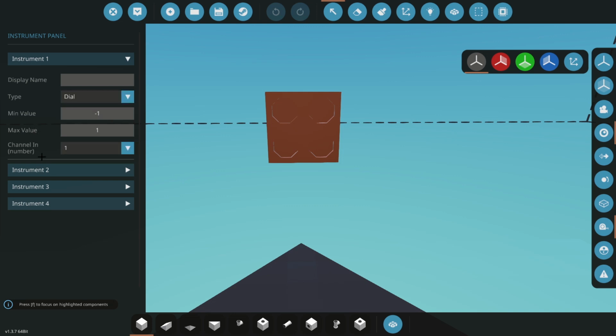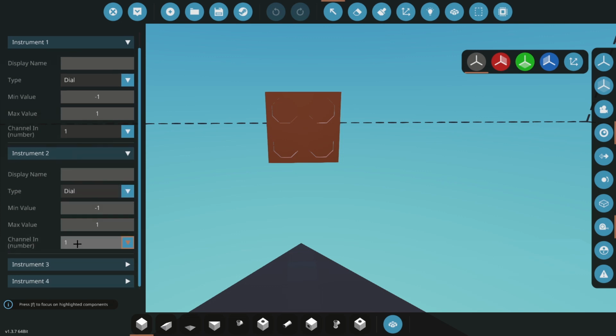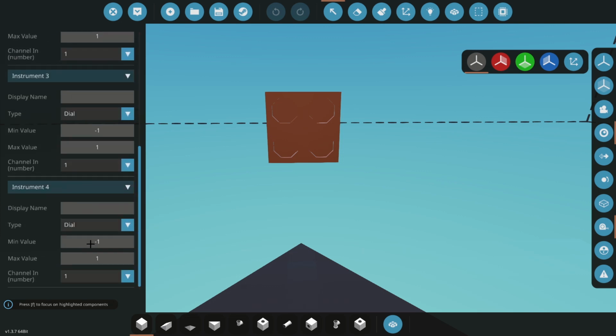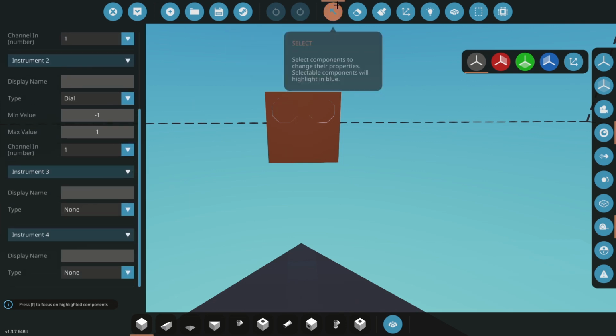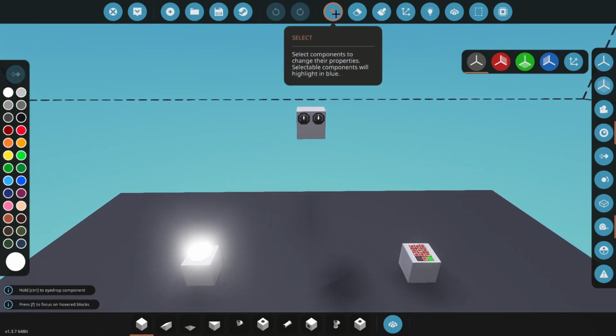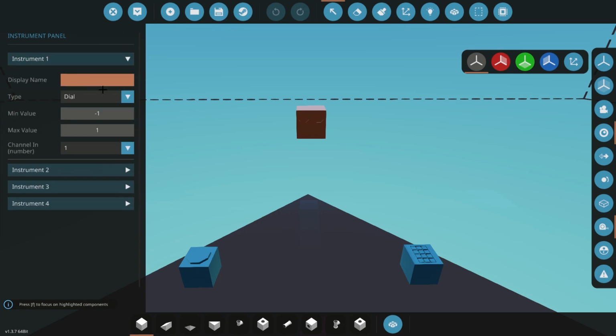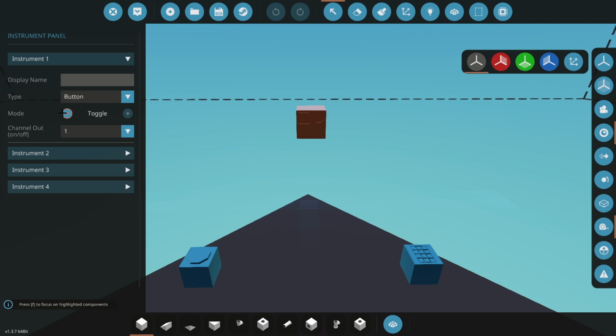For today, I'll get you to open up all your instruments, and if you're doing exactly what I'm doing, put two of them onto none so that we just have two instruments left. I'm going to set the first one to a button, so clicking this drop down menu, I'm going to put it onto a button, and you can see that we can change the mode as push or toggle. Push acts like the standard push button, toggle acts like the standard toggle button.